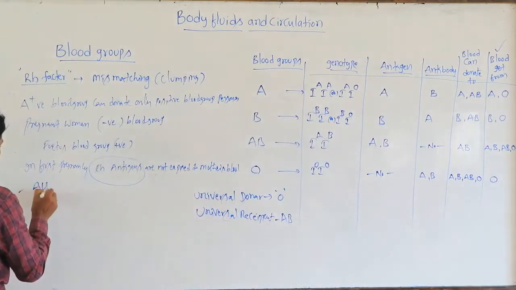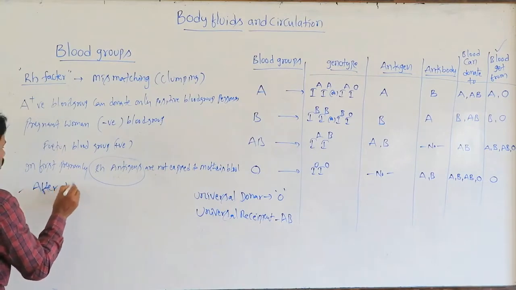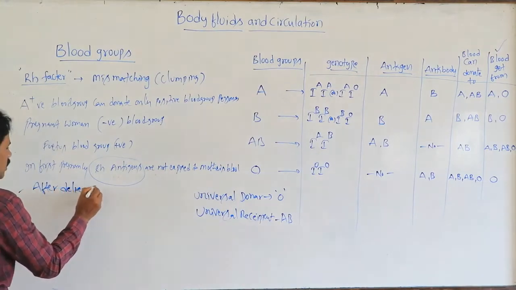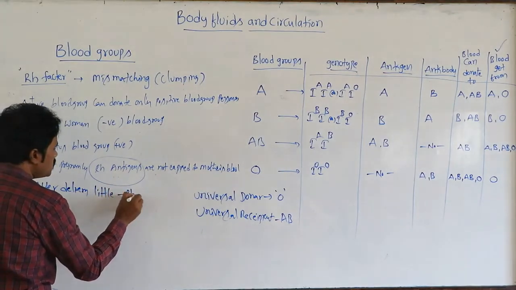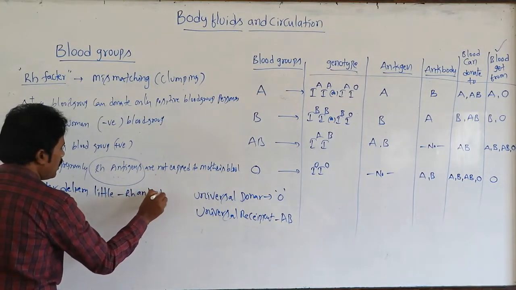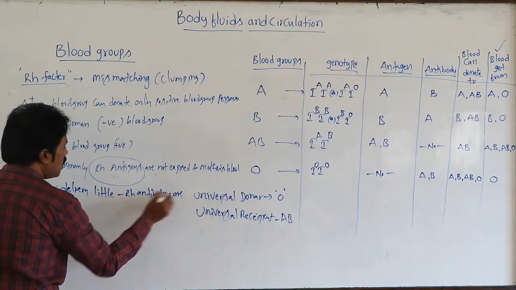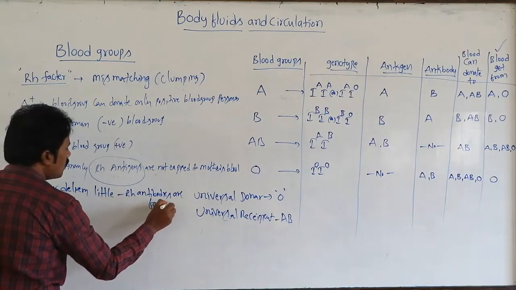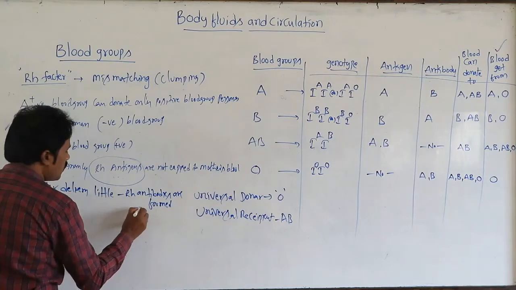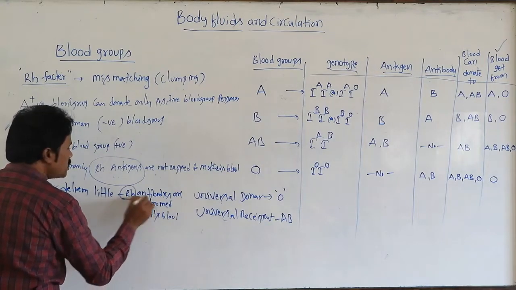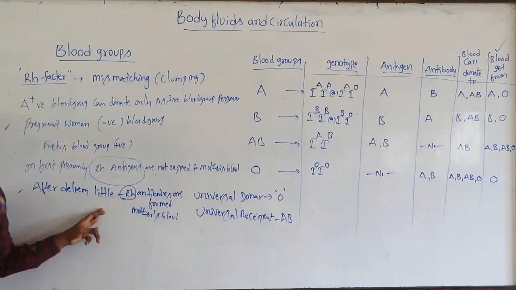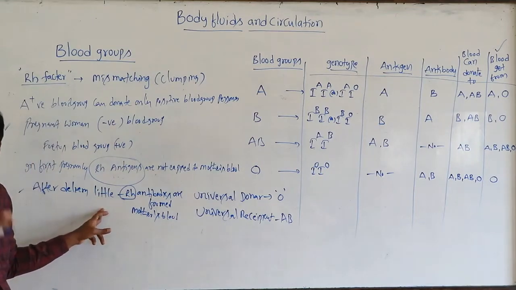After delivery, a little amount of RH antibodies are formed in the mother's blood. Very less amount of RH antibodies are formed.